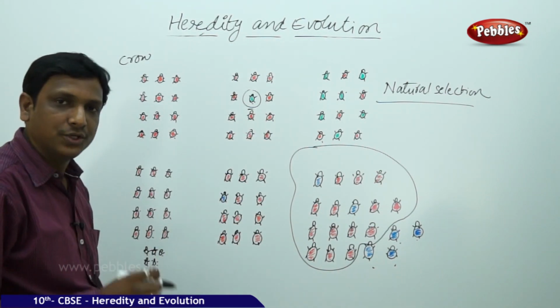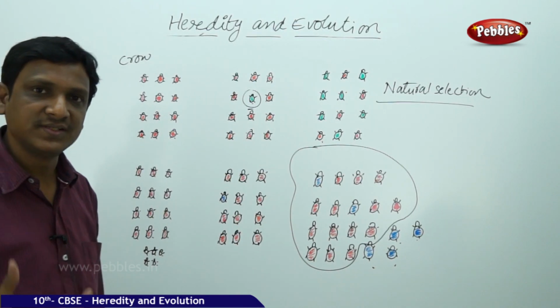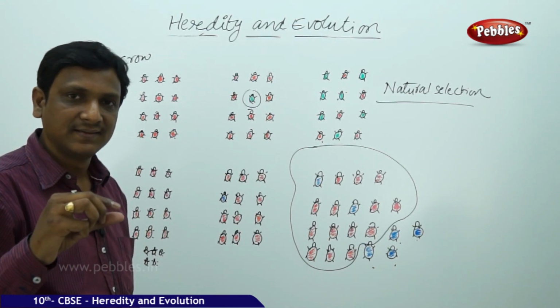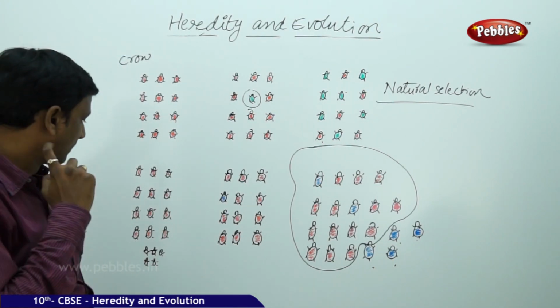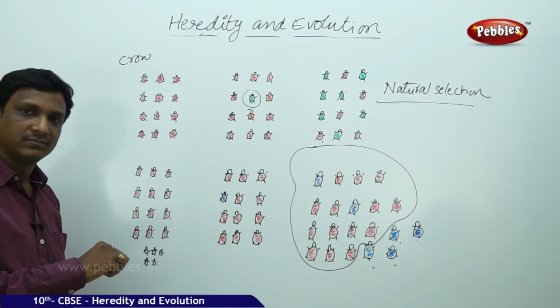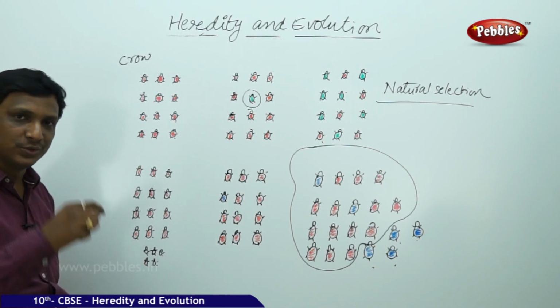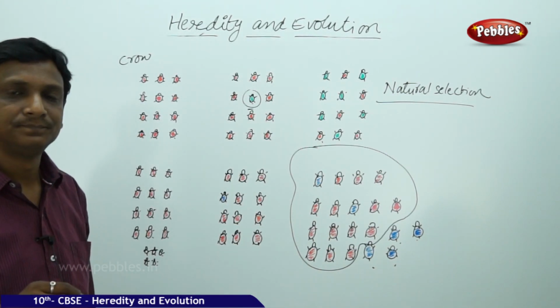Small. Can you consider this as a variation? Due to the insufficiency of the food, the organism reduces in its size. Do you think it is a variation? We cannot say it is a variation, but will this change reflect in the next generations?